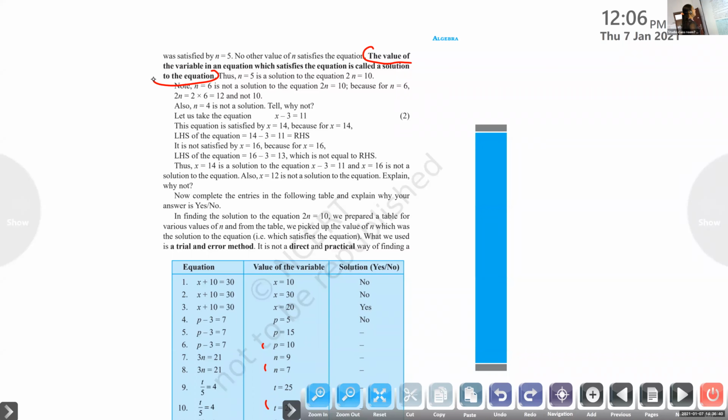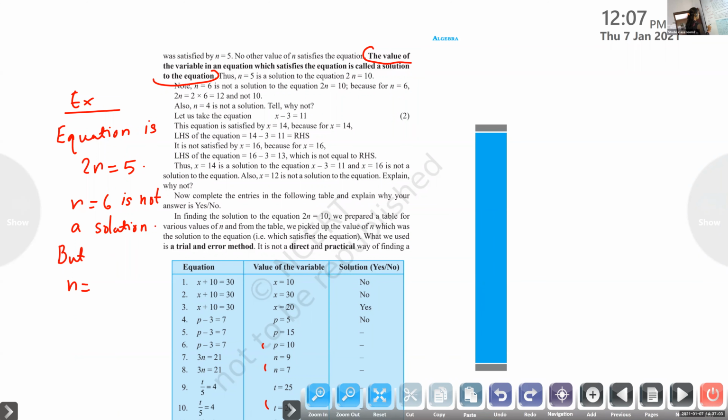Example, I'll write. Example. Equation is, you can write, after that you can write, equation is 2n equal to 5. n equal to 6 is not a solution. But n equal to 5 is the solution. That is the example.